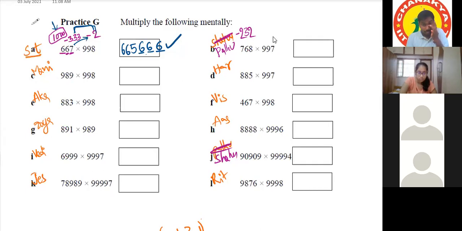Sir, 3. Which is 3? Okay, this is 3. For 997, sir, minus 3. Now we have to subtract 768 minus 3, which is 765. After that, you have to tell the base first. Sir, the base is 1000, so we have to reserve 3 places. Okay, 1, 2, 3.